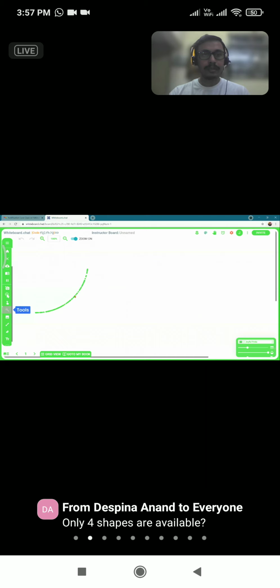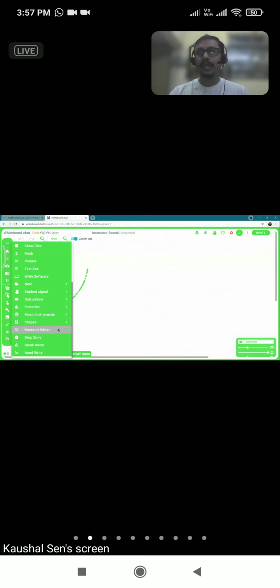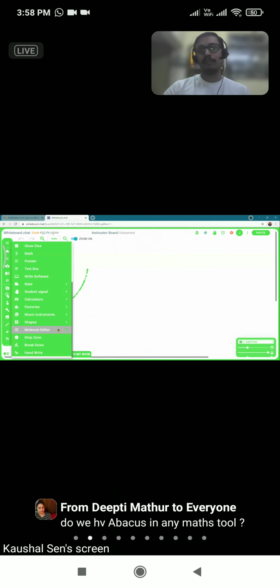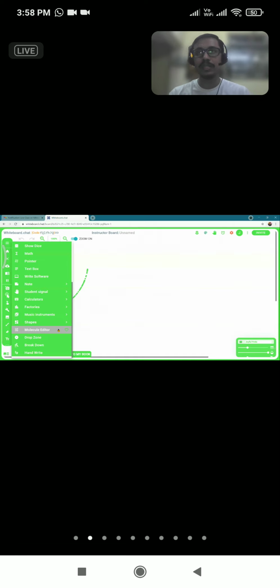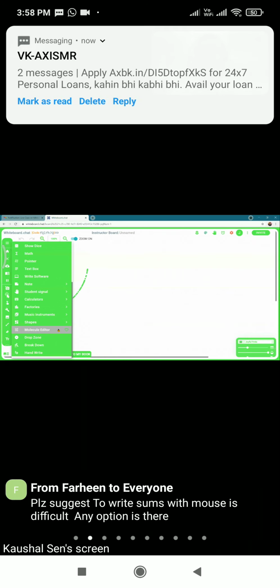Let's come to the next tool segment. We have another amazing thing coming here for the chemistry teachers, that is the molecule editor. I have not explored it very much, but when I was preparing for the session, I found out that it is very much beautiful for the chemistry teacher. So you can create some kind of molecules and can showcase to the students how exactly the molecules look like.